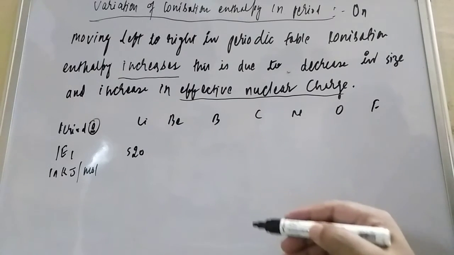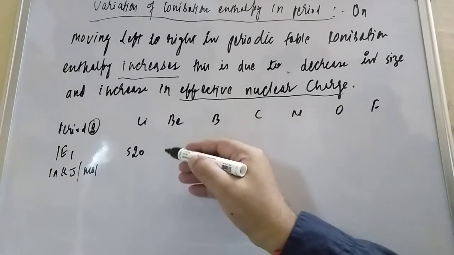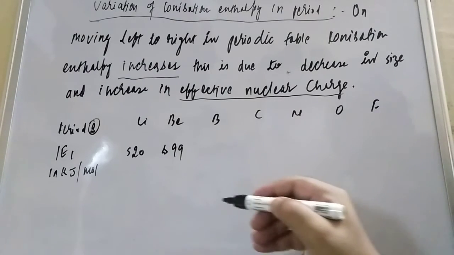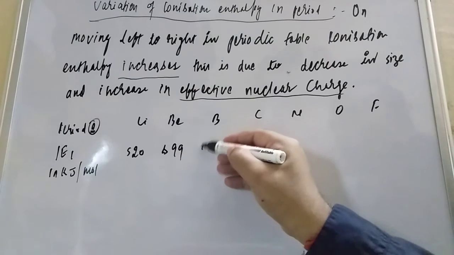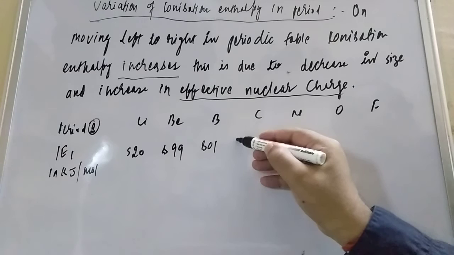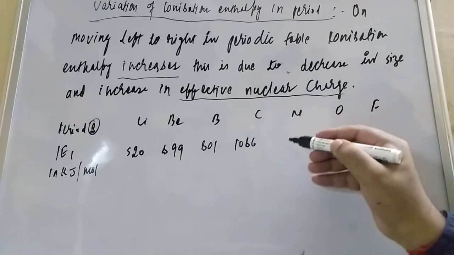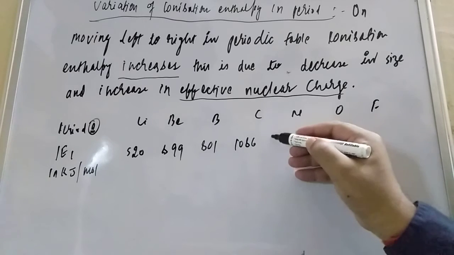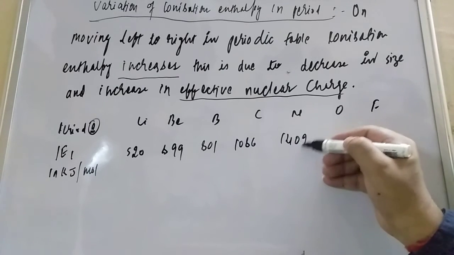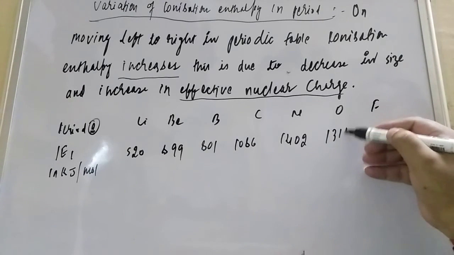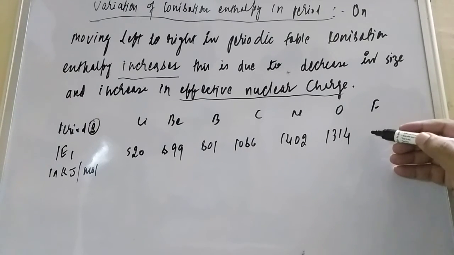And beryllium is not a little higher, it is much higher, 899. Boron is 801. Carbon is 1086. Nitrogen is 1402. Oxygen is 1314. And fluorine is how much?